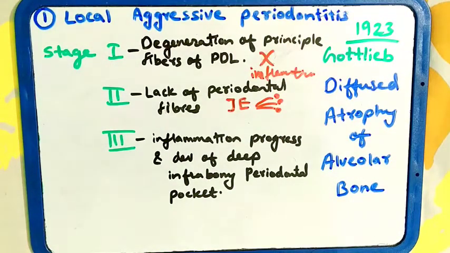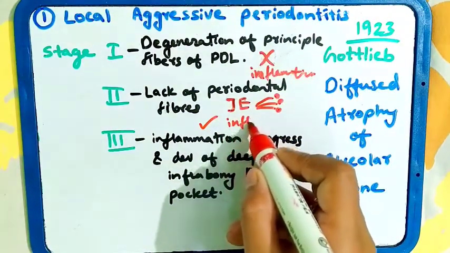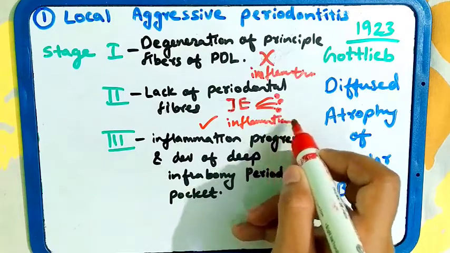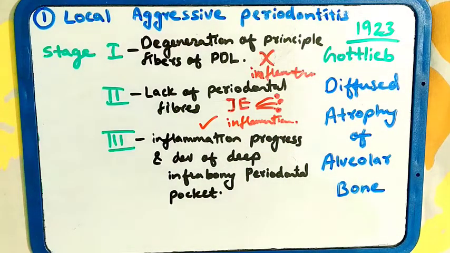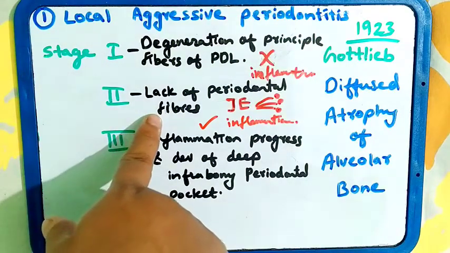There is inflammation seen in this stage, along with the root. That is, there is inflammation, rapid proliferation of the junctional epithelium along the root, and a lack of periodontal fibers. These three things were seen in stage 2.